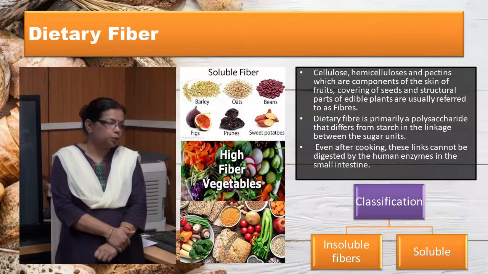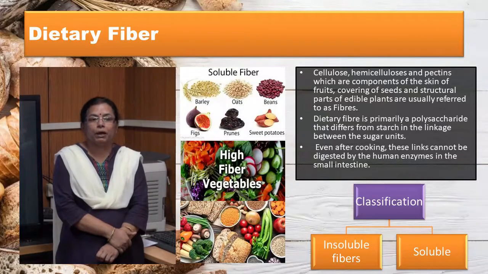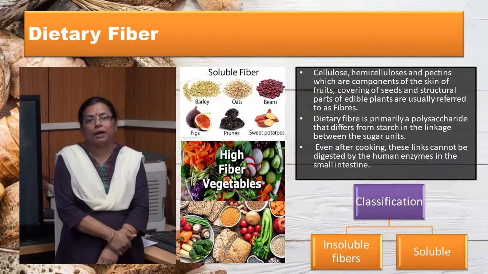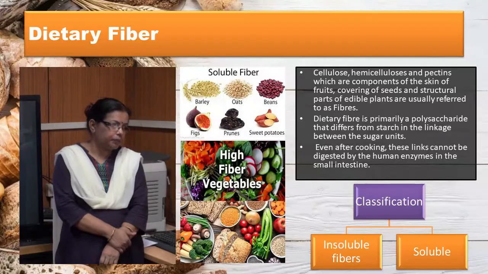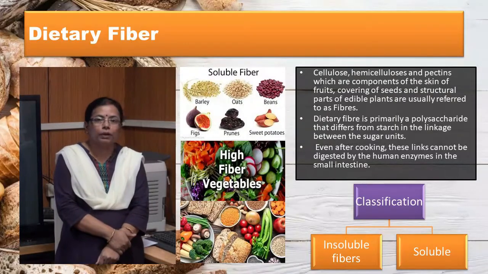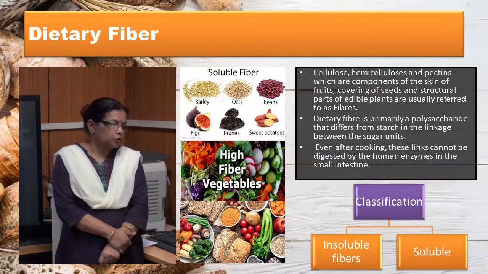Cellulose, hemicellulose, pectins, which form the structural part of the plant cell, are usually referred to as dietary fibers. They are polysaccharides. They differ from starch in the mode of linkage. Even after cooking, we are not able to digest cellulose, hemicellulose. There are two types, insoluble fiber and soluble fiber. Cellulose, hemicellulose, lignins are classed as insoluble fiber.